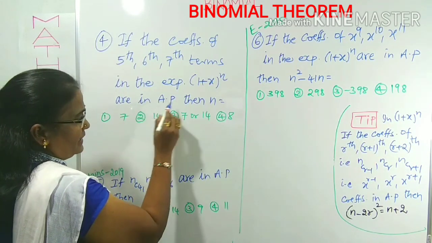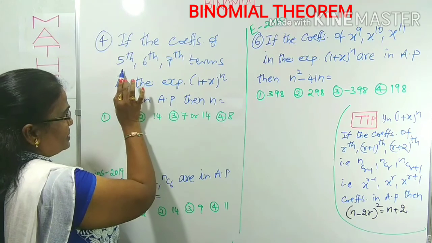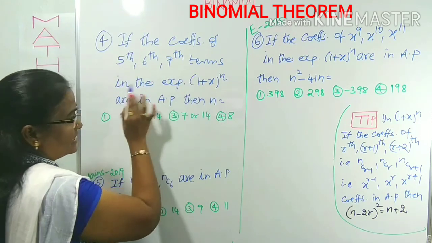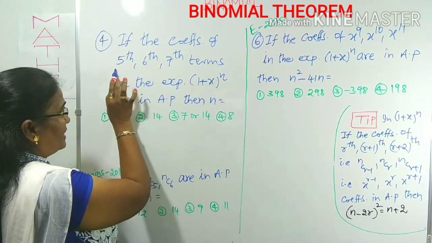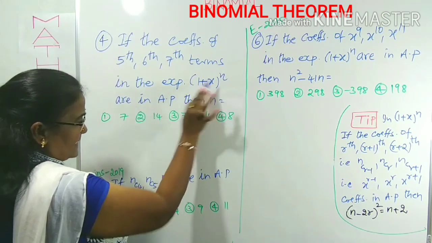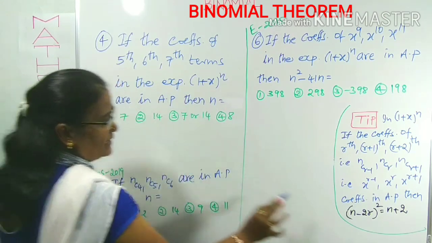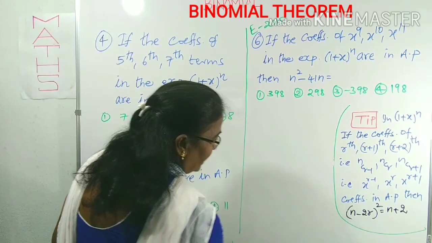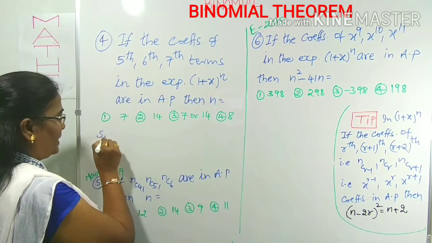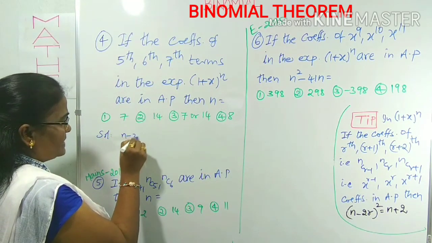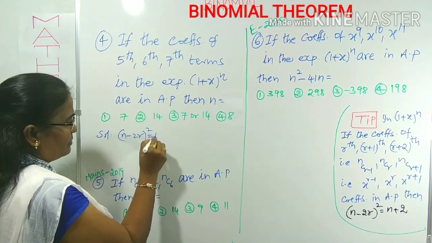If they are in AP, then find the n value. The coefficients of the 5th, 6th, 7th terms are directly given. In place of r, directly you can take it as 5. n is n only. What is the relation between r and n? (n minus 2r) whole square is equal to n plus 2. That only you can use simply.